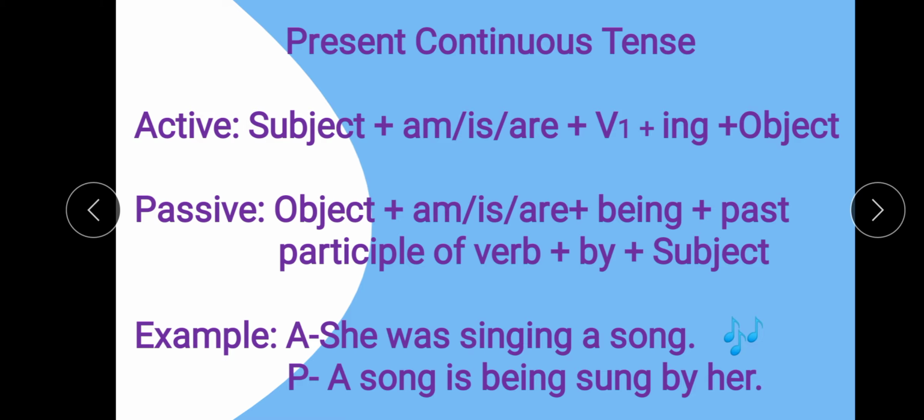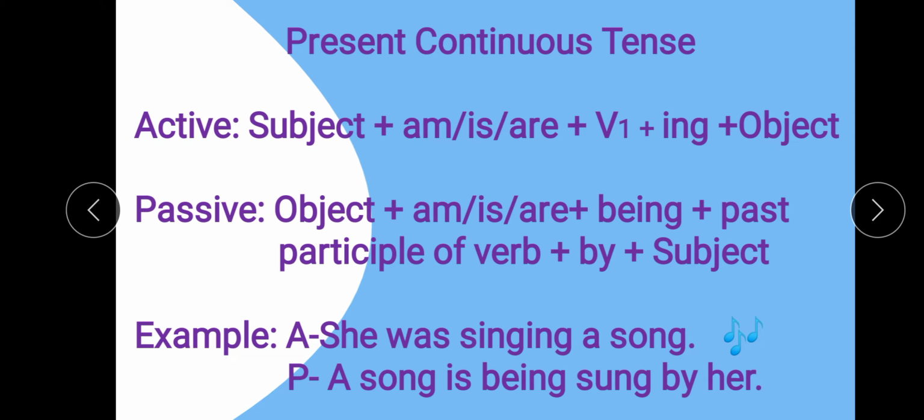If the object is she, we have to use is. If the object is they, we have to use are. But if it is them, you have to write they. I have shown you, it is vice versa. First object, then am, is, are, then you have to add being. In all the continuous tenses we add being. Then the past participle form of verb, then by, and then the subject of the active sentence.